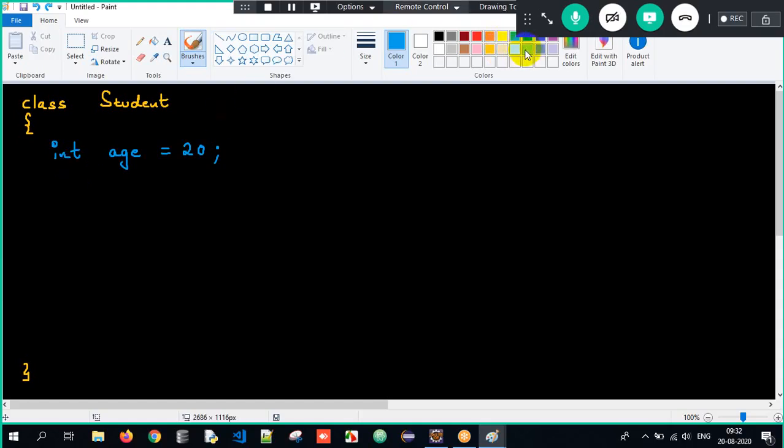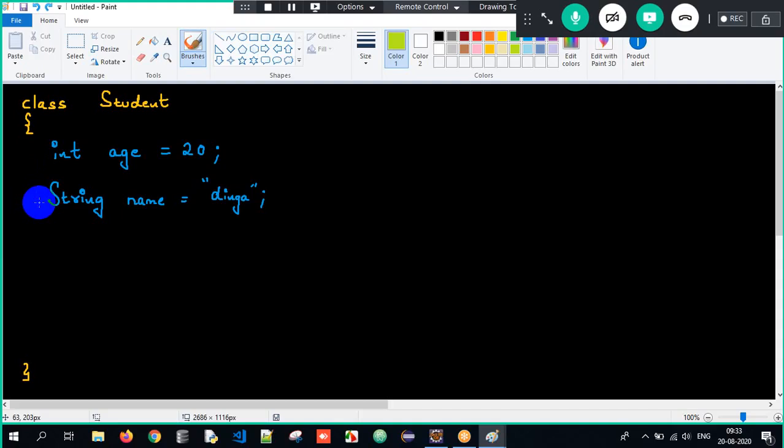Similarly, every student will have a name also. Name is a set of characters, so I write it as String. String is a data type used to indicate a set of characters, and name is a variable equals to, imagine I give the name as Dinga. The student's name is Dinga here, right? So now we have two variables, age and name, storing the values 20 and Dinga respectively, and int and String are the respective data types as well.